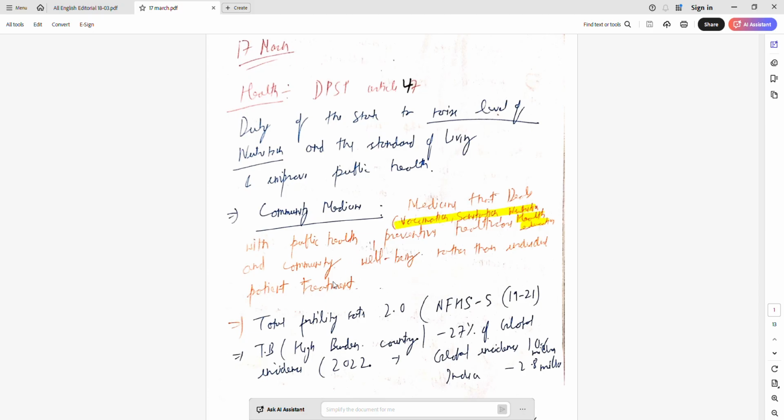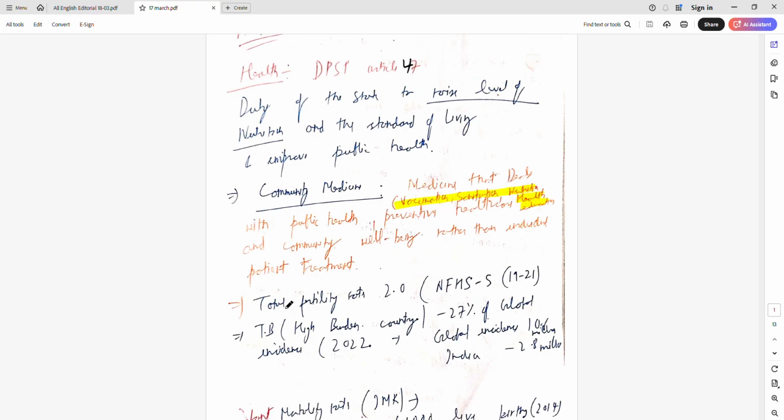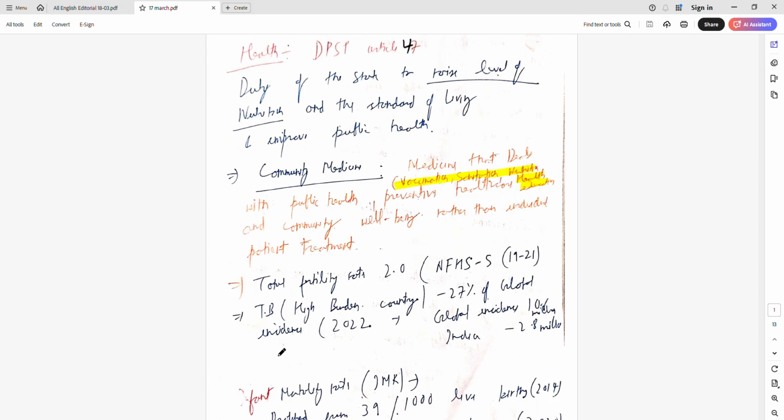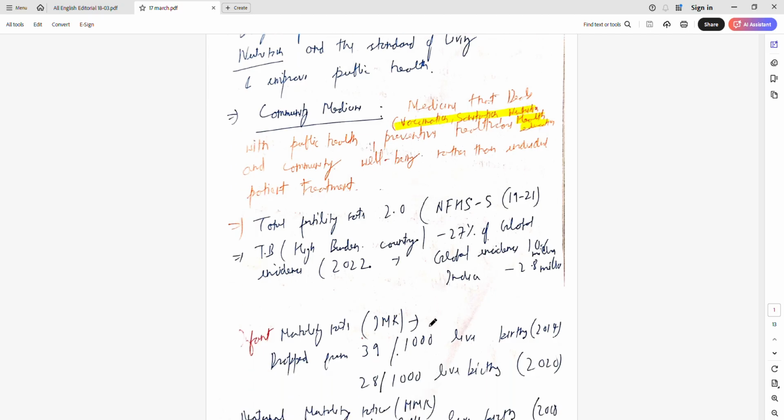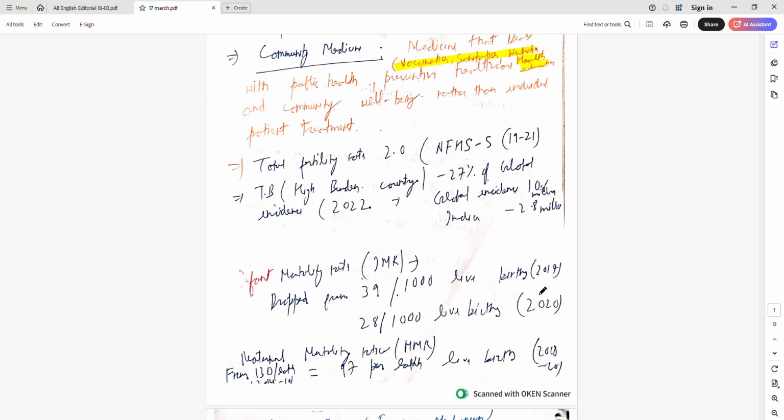Now, the total fertility rate in India is now at 2.0 according to National Family Health Survey 5, which was from 2019 to 2021. TB also comes under community medicine. TB removal is a screen because TB is a very high burden. India is a very high burden country, representing 27% of the total global incidence of TB cases. In the year 2022, 10.6 million people got TB, out of which 2.8 million were from India.